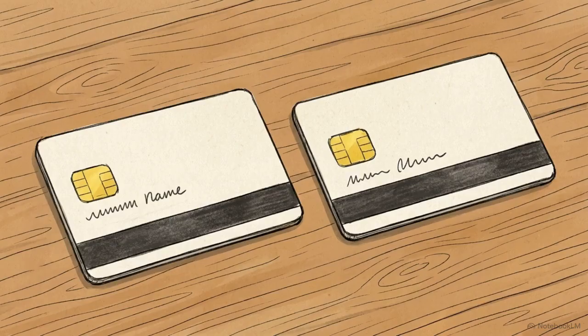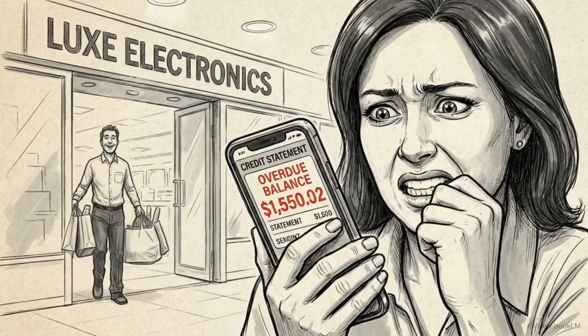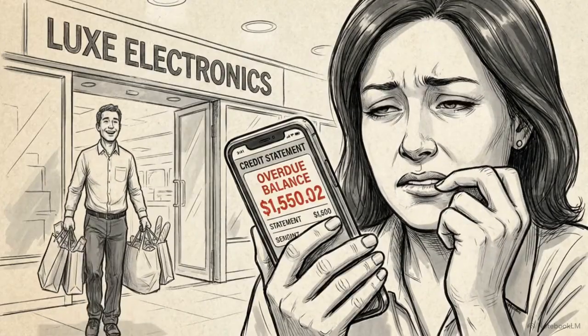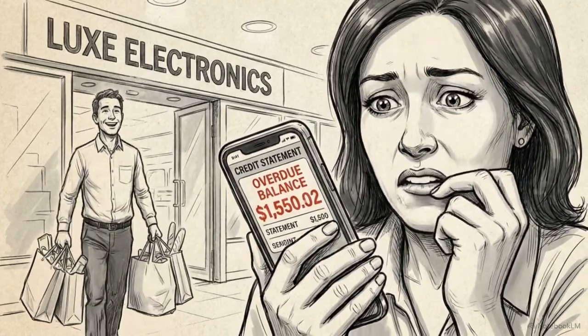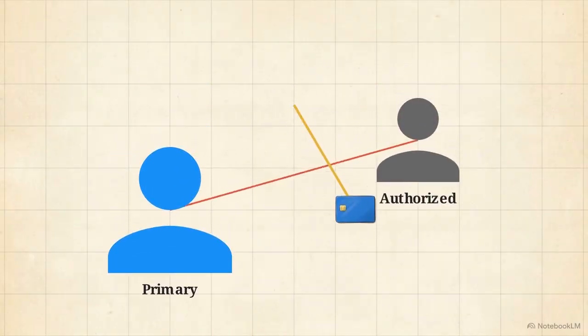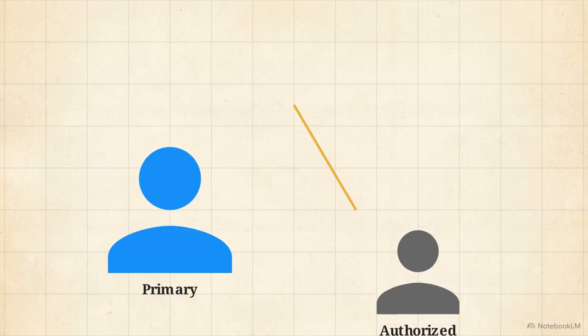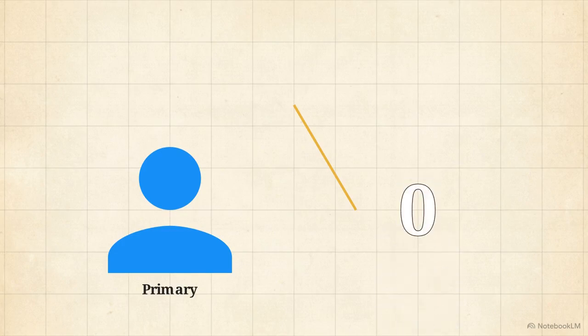One common suggestion is to become an authorized user. This involves attaching your name to a parent or partner's established credit card to incorporate their history into your own file. This method carries significant legal liabilities. You inherit the primary user's financial habits with zero control over the account. If they miss a payment, your score takes the hit. If you remove yourself to stop the damage, your credit history vanishes, returning your score to zero.